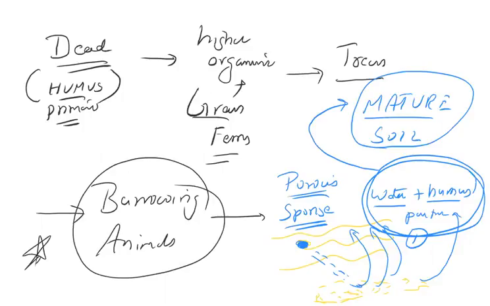Once the burrowing animals colonize, the soil becomes more porous, right? That is very important. Porous and sponge-like. The trees will only break the rocks and loosen them up. The rest of the work is done by burrowing animals. Remember this, because this question about burrowing animals has been asked many times. Then they also bring the rock materials, the minerals, from down in the crust to up. And there is a mixture of everything, water, everything mixes together, and that is mature soil. Fine. I hope you remember all these things.